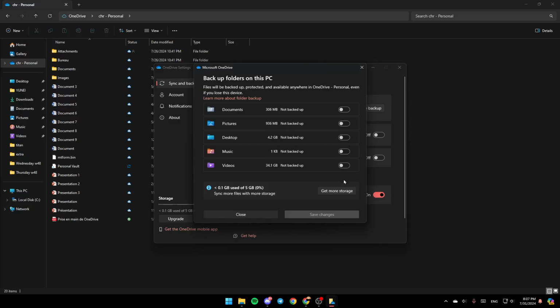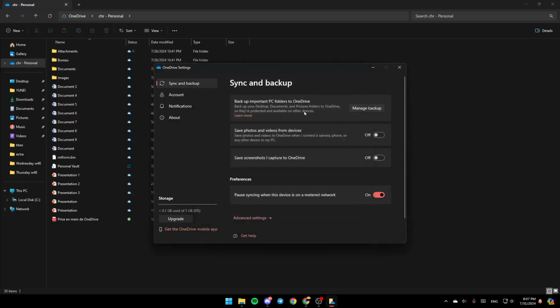After you enable these options, go ahead and click on Save Changes, and then you can also enable backup for these options, saving photos and videos from devices, and also saving screenshots you capture to OneDrive.